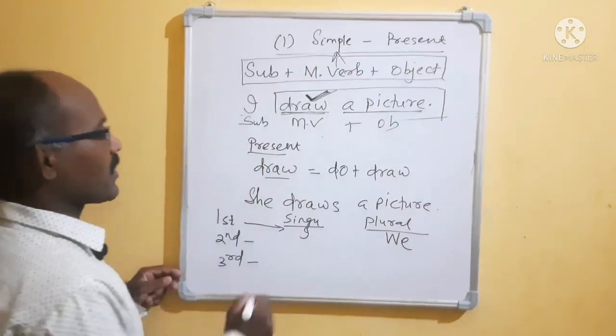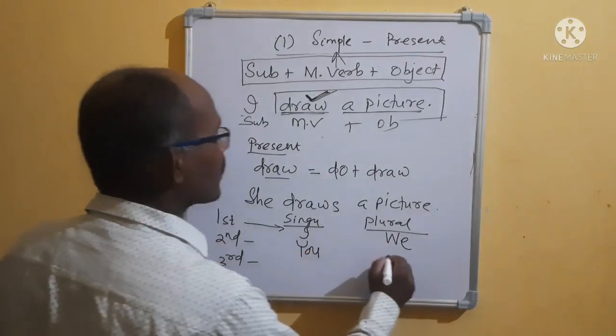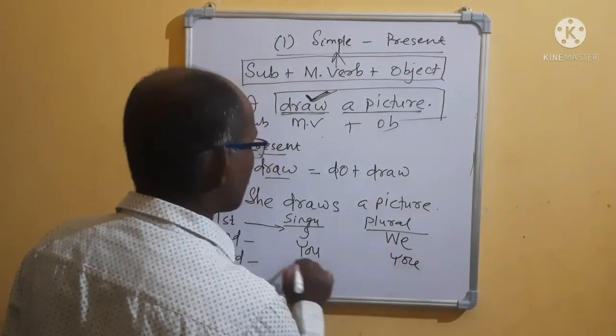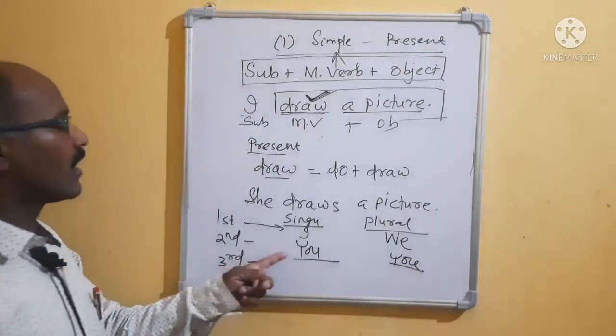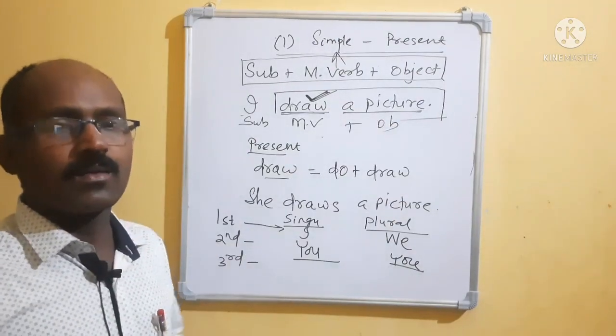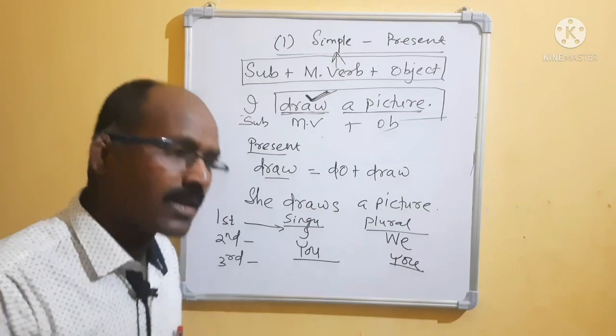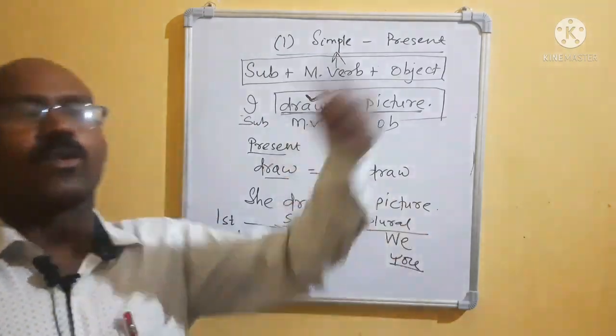In second person, what happens? Only you. It may be singular, but it may be plural. Same. Suppose only one boy: you is a boy, it is not. You are a boy. If it is more, you are boys.